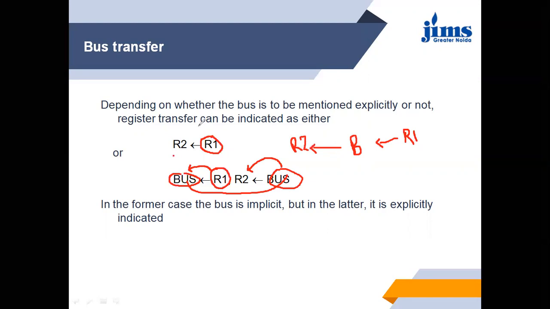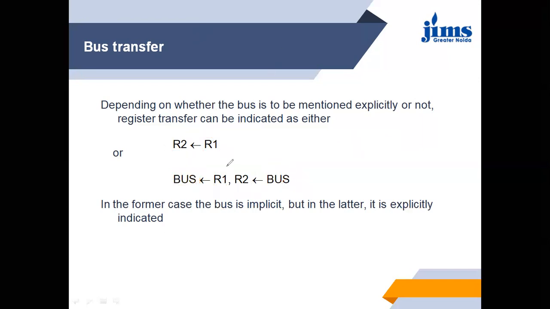In the former case, the bus is implicit, meaning we are not representing the bus, but in the latter case we are representing it: the content of R1 is going to be placed on the bus, and then from the bus to R2.